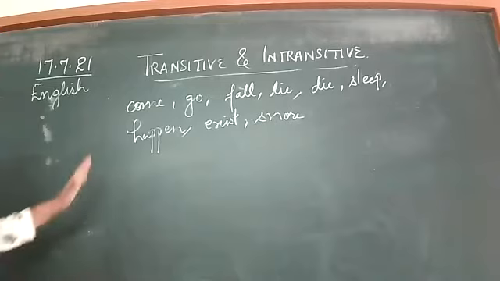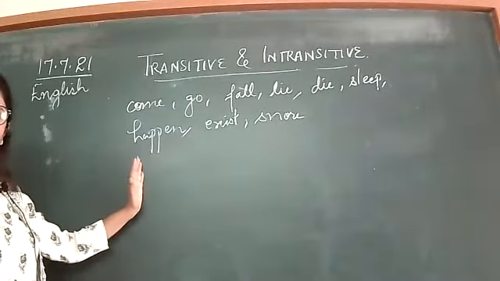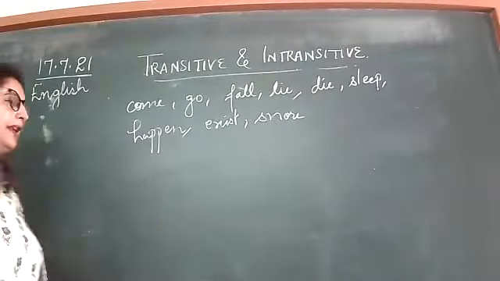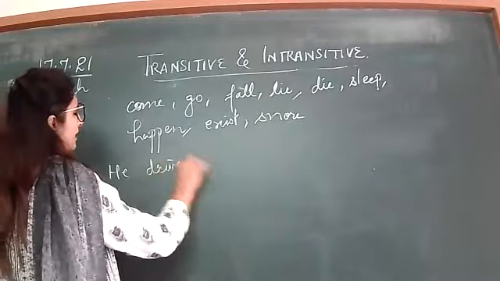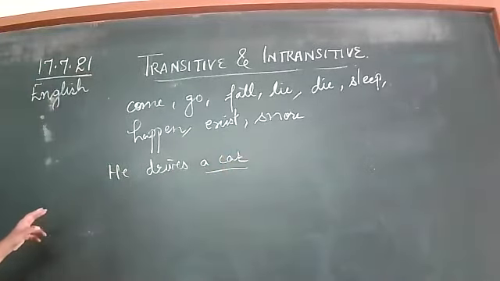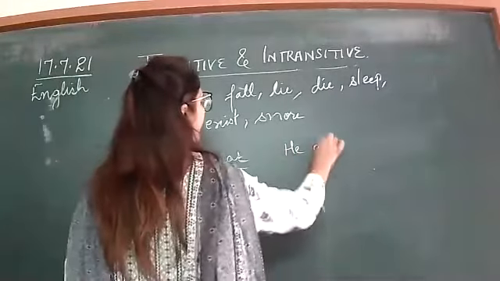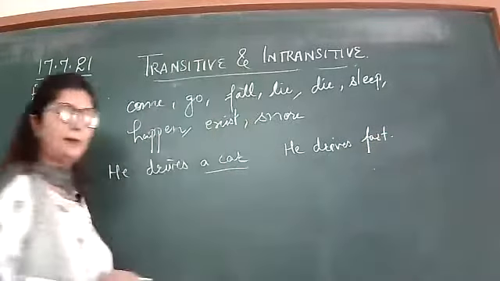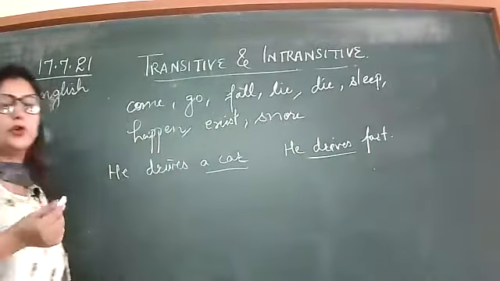But sometimes, some words can be used both transitively and intransitively. It means that it depends on what kind of sentence we are making. For example, he drives a car. What does he drive? A car. So this is transitive. He drives fast. Now tell me, what is this? This is intransitive because no object is there.